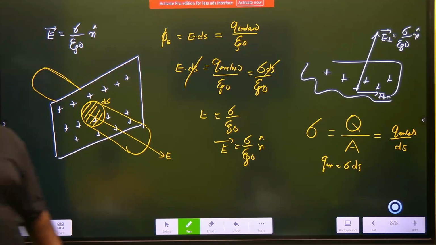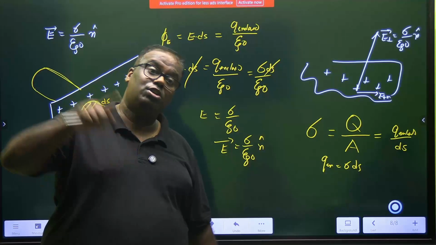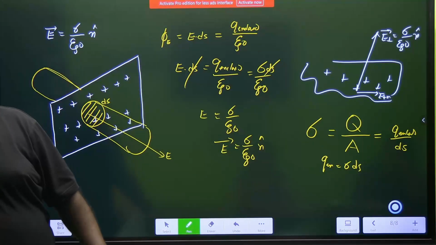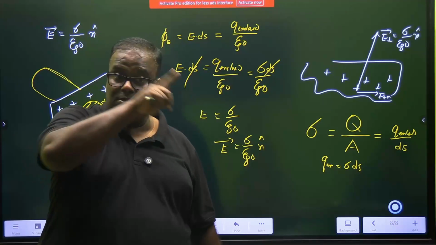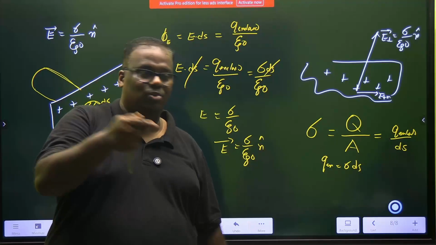Point number 1, E inside is 0. Point number 2, on the surface, if it is charged, E is perpendicular to the surface. Point number 3, what did you study? That there cannot be any excess charge. Point 1 contributes to point 3. Point 2 will contribute to point 4. Point 4 says that the voltage is always the same, equipotential. That is coming from point 2 because you don't have any surface electric field, no tangential.